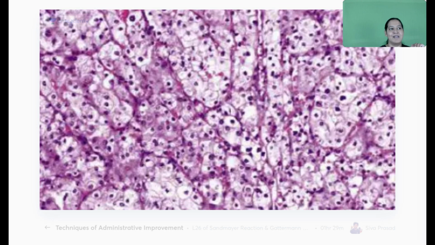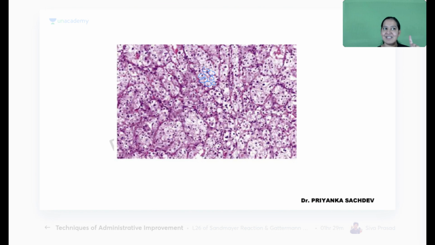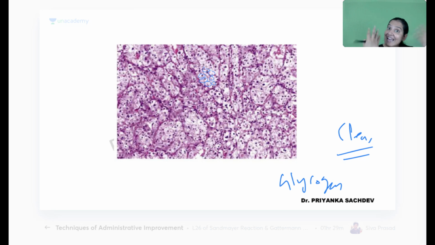They have clear cytoplasm. Let me mark a few tumor cells for you. You can see tumor cells with clear white cytoplasm. So this tumor is known as clear cell carcinoma of the kidney. Clear cell is called clear cell because the cytoplasm is clear. Why is the cytoplasm clear? Because it contains abundant glycogen in the cytoplasm. Glycogen does not take the stain. That's why the cytoplasm appears clear to us.